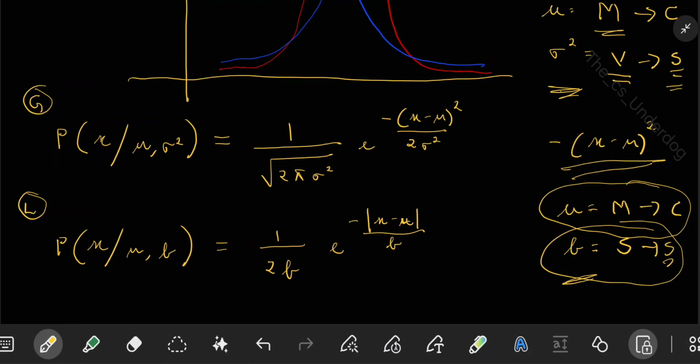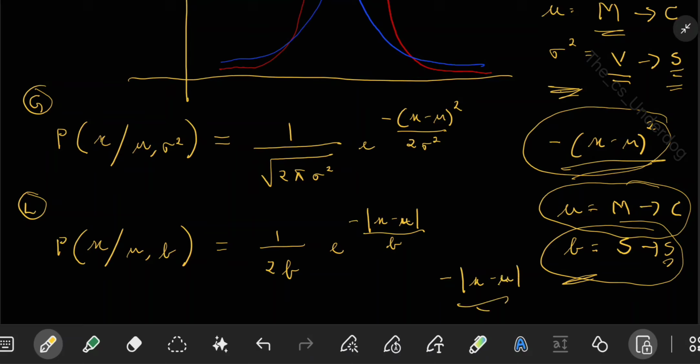The same way you previously noted that error is falling off quadratically in case of Gaussian, I want you to note here that in case of Laplace, error is not falling off quadratically. Instead, it is falling off linearly, because here you can see error is falling off in terms of x minus mu.